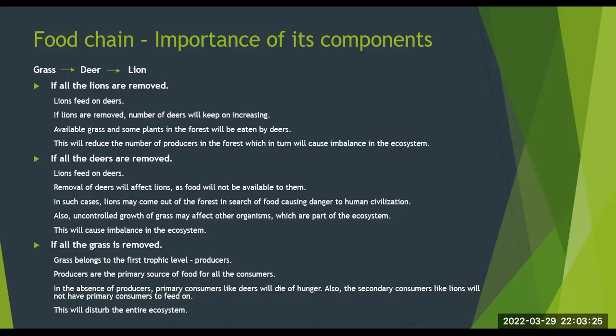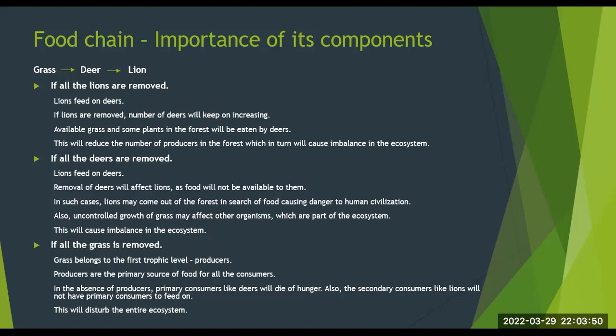So if all the lions are removed, lions feed on deers. If lions are removed, number of deers will keep on increasing. Available grass and some plants in the forest will be eaten by deers. This will reduce the number of producers in the forest, which in turn will cause imbalance in the ecosystem.